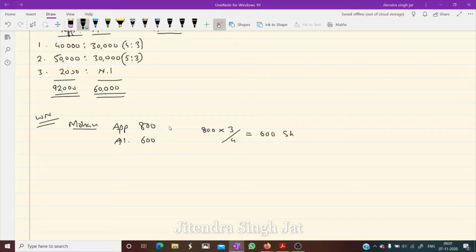You can see the ratio 4:3. 4 is to 3. If 4 are applied, how much is allotted? So according to this, we can easily calculate. Whatever is to be calculated, its ratio will come in the numerator. 800 into 3 by 4. If suppose allotted is given and we need to calculate applied, then 4 by 3 will come. So 600 shares are allotted to Mohan. In this way I have computed.